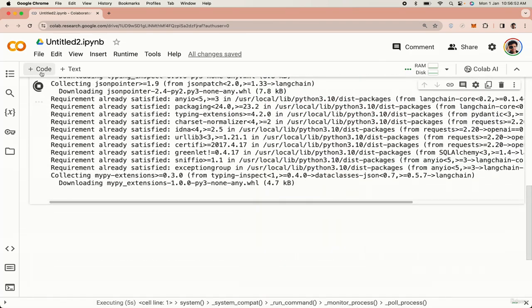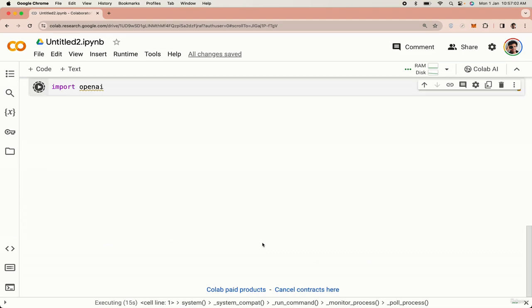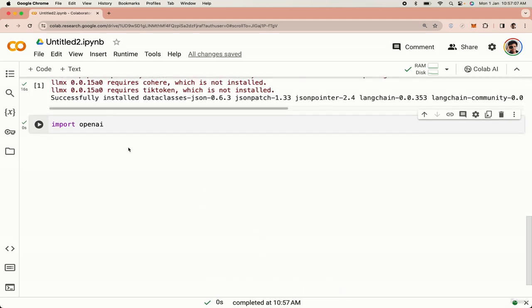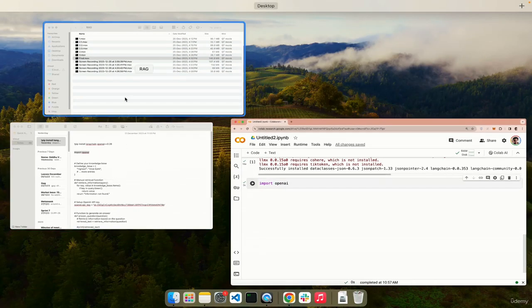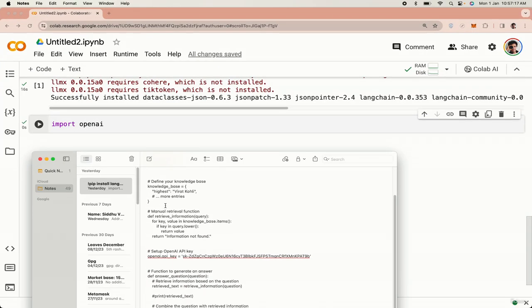Yeah, it's installed. Now we are importing OpenAI because we are going to ask prompts to the OpenAI LLM, and then we will feed our knowledge base as well, like an API, the data source I showed you, and we'll see the difference in results. I'm not going to define any knowledge base right now, and we'll see the output.